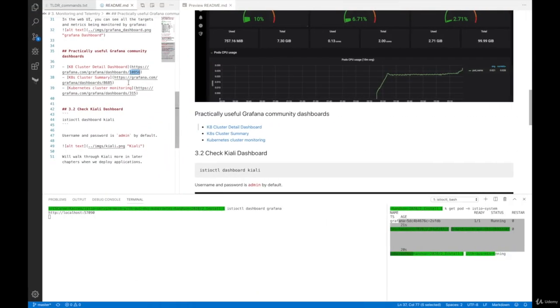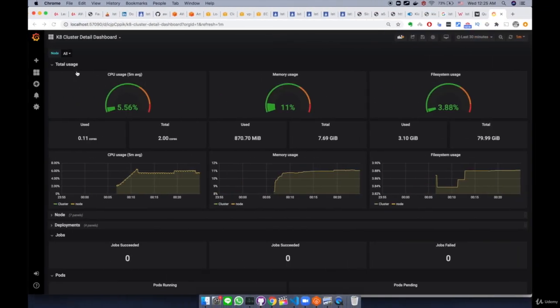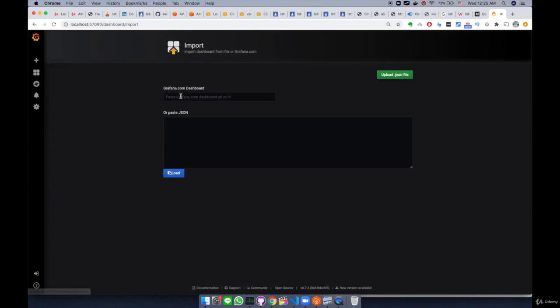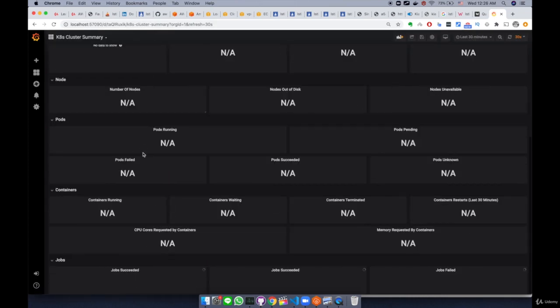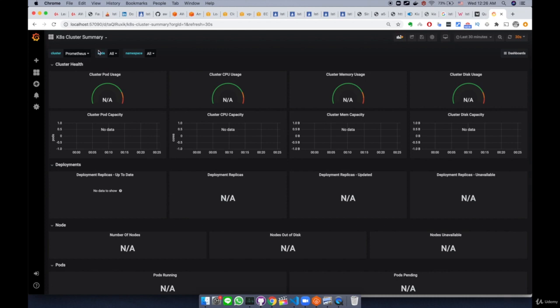So try a different dashboard ID. Import, paste this one. This time we're going to do 8685, load, data source as Prometheus, import. This is also NA, not available. Cluster Prometheus or default, you have two choices in this dropdown. Node, namespace.